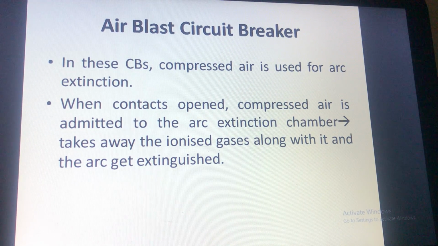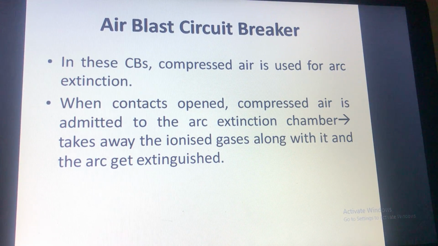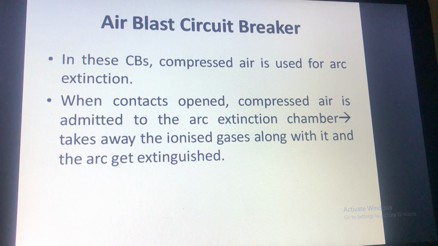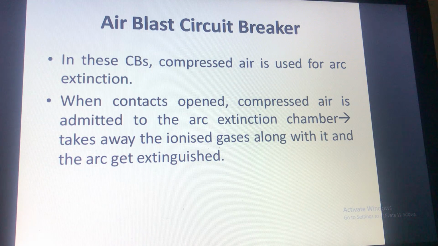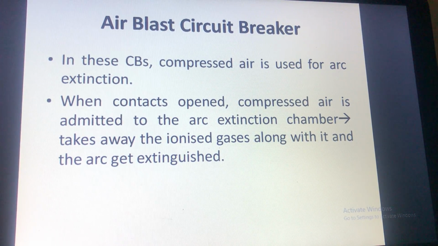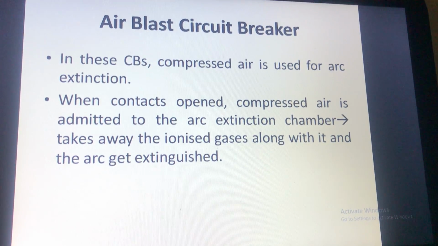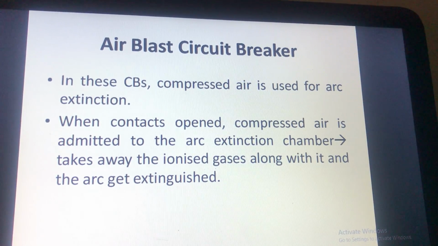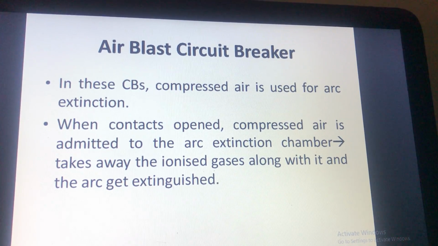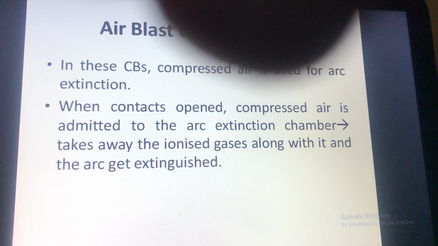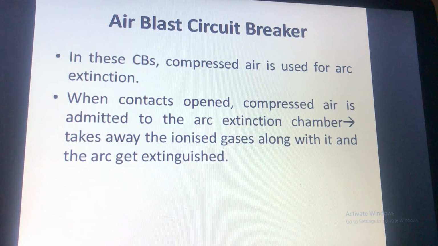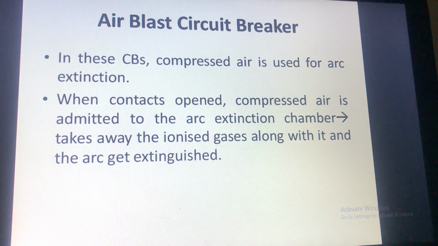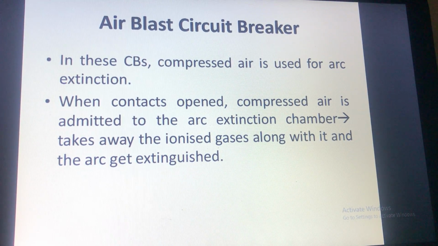Now the second type is the air blast circuit breaker. In these circuit breakers, compressed air is used instead of air at atmospheric pressure. When contacts are opened, compressed air is admitted to the arc extinction chamber. By doing so, the compressed air takes away the ionized gases along with it, and the arc gets extinguished. So it is a blast of air which hits the arc. Due to this, the ionized gases are taken away by this blast of air and the arc gets extinguished.